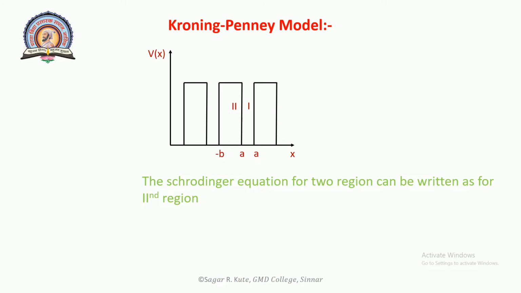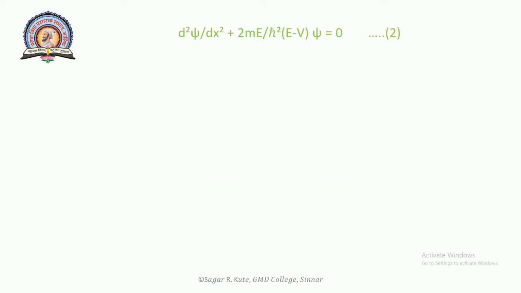The Schrödinger equation for the two regions can be written as follows. For the second region, d square psi upon dx square plus 2mE upon h cross square into psi is equal to 0. This will be equation number 1, for 0 less than x less than a, where V is equal to 0. For the first region, d square psi upon dx square plus 2m upon h cross square into bracket E minus V bracket complete into psi is equal to 0.